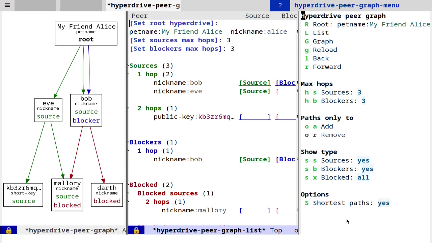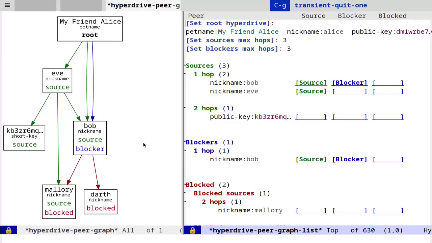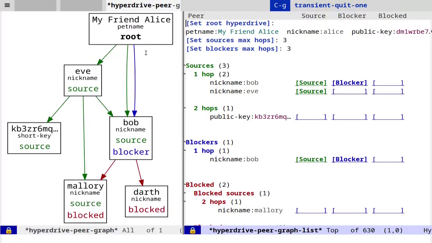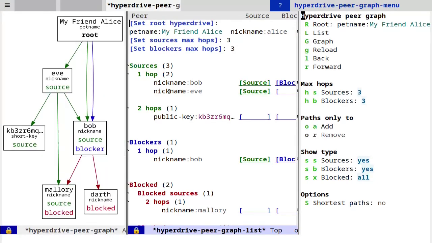Now we're back to seeing everybody. This view of the graph is somewhat simplified because we're showing only the shortest paths between peers. If I press Shift-S, now we're looking at all paths. And here we can see that in addition to going from Alice to Bob as a source directly, we also go from Alice to Bob through Eve as a source. Let's go back to showing only the shortest paths.